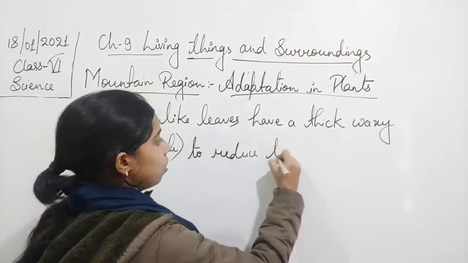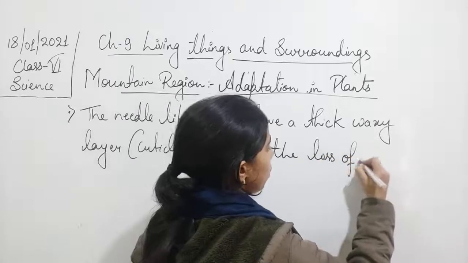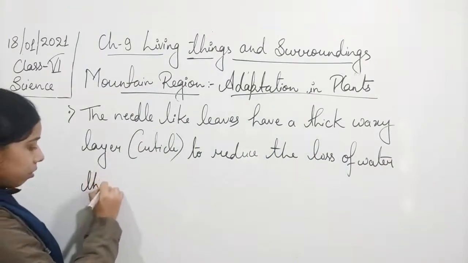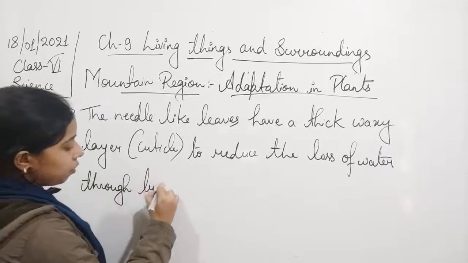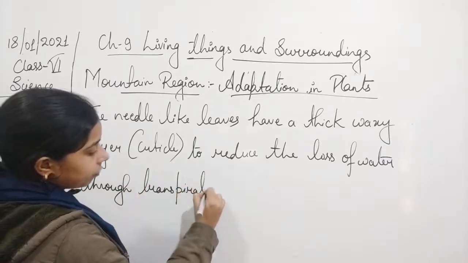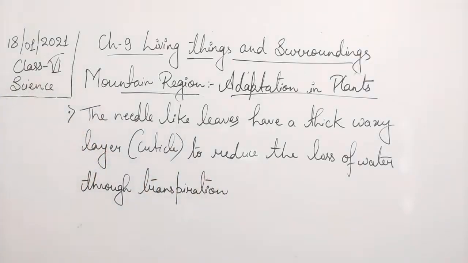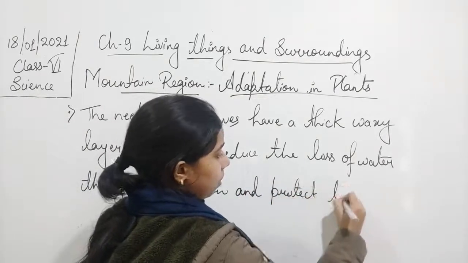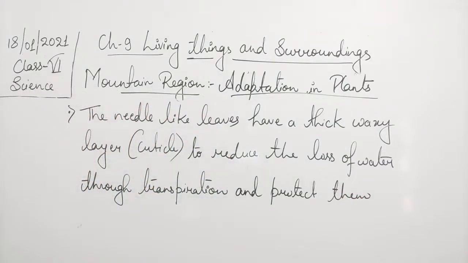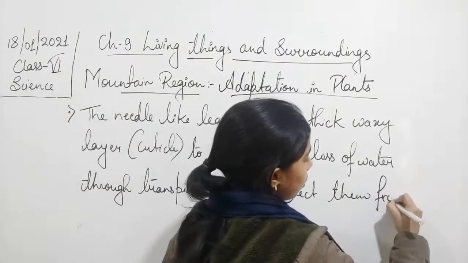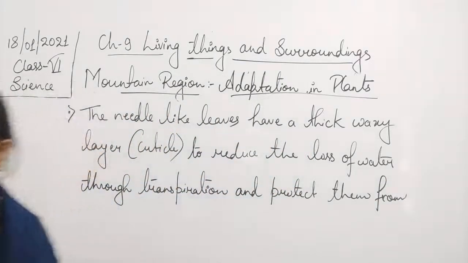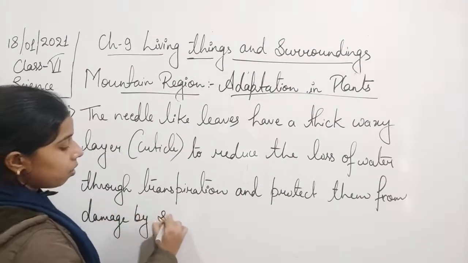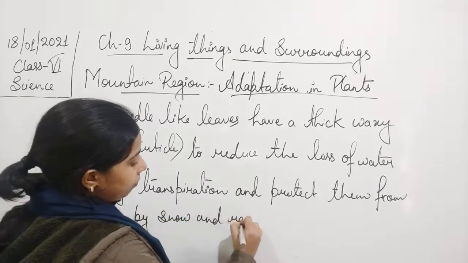So it helps in reducing the loss of water through transpiration, and it is also helpful in protecting them from damage caused by snow and rain.